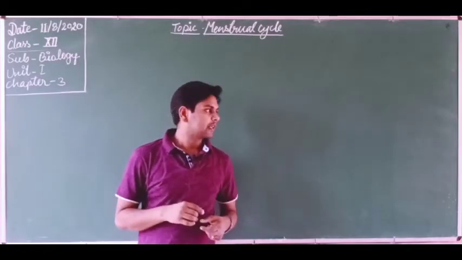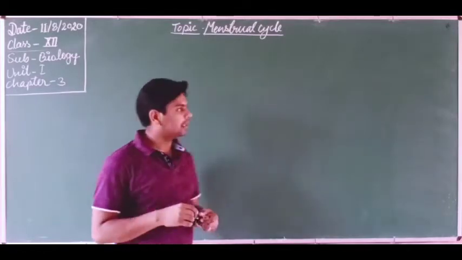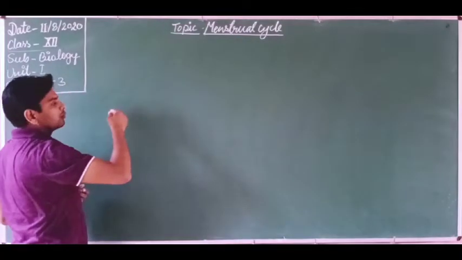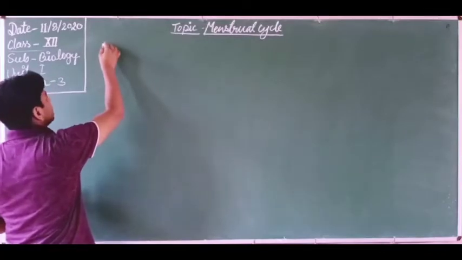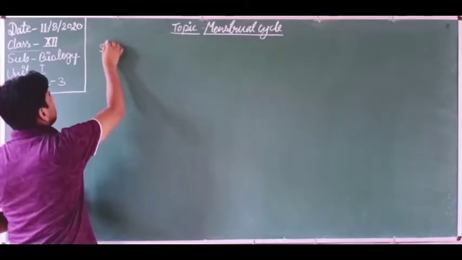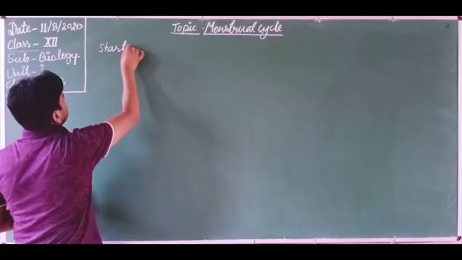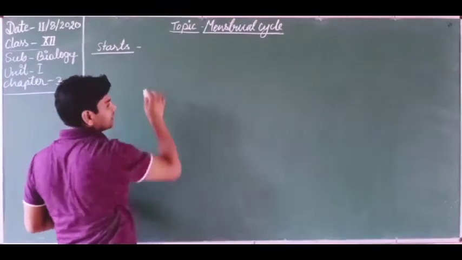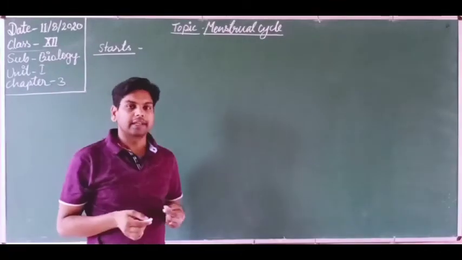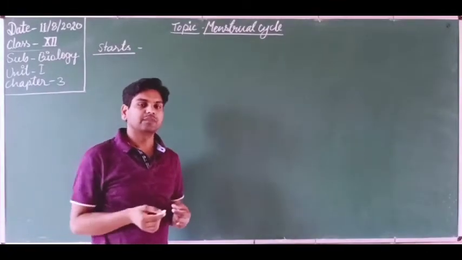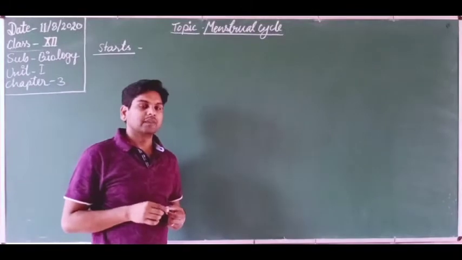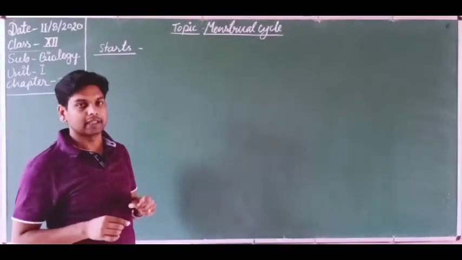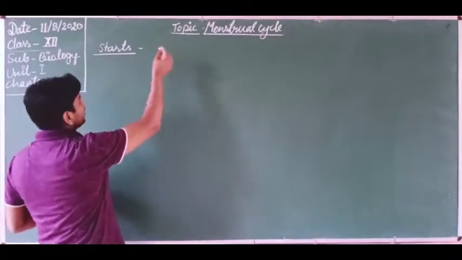So let's start. Dear students, first I want to tell you at which stage the menstrual cycle starts in a human female. It starts at the age of puberty, at 11 to 13 years. So in an 11 to 13 year old female child, it is the starting point of the menstrual cycle.